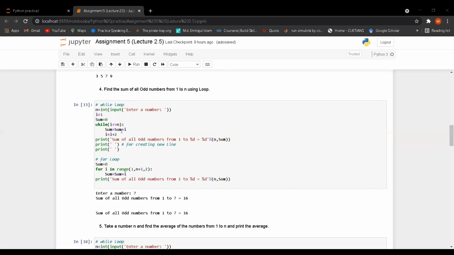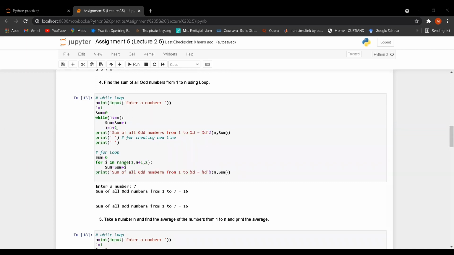The previous sum is 1 and new I is 3. So 1 plus 3 is equal 4. So the total sum should be 4. And after that I is equal to the previous I, which was 3. So now it will be 3 plus 1 is equal 4, and it will check the condition: 4 is less than or equal 3. So it is false, so it will not execute the code. So the sum should be 6.